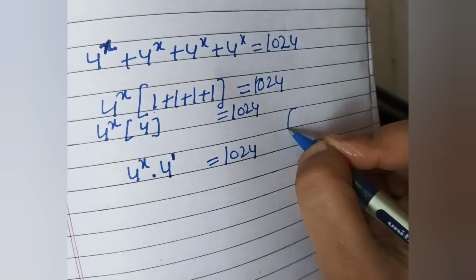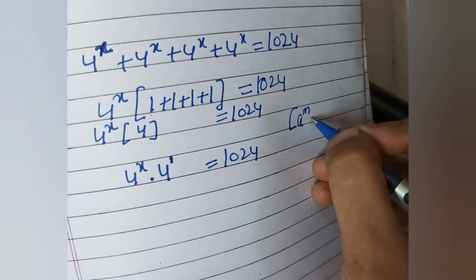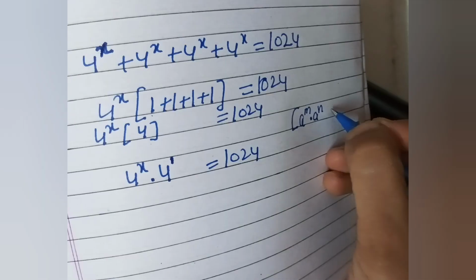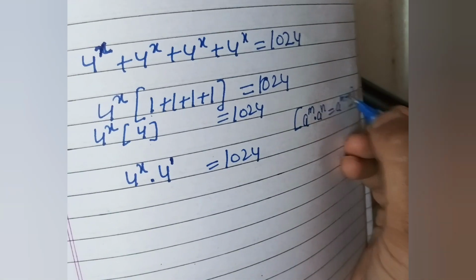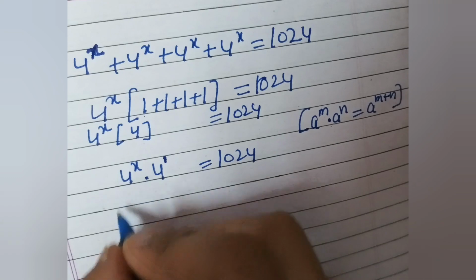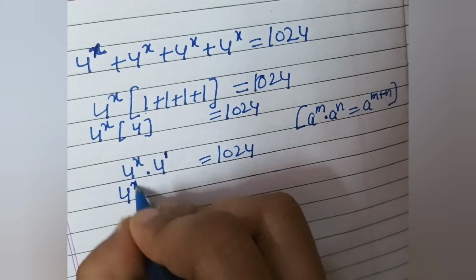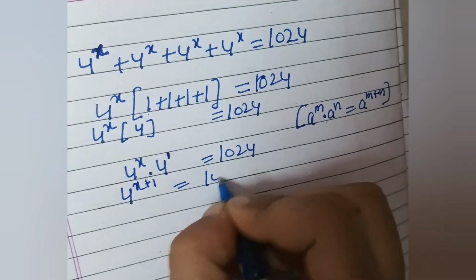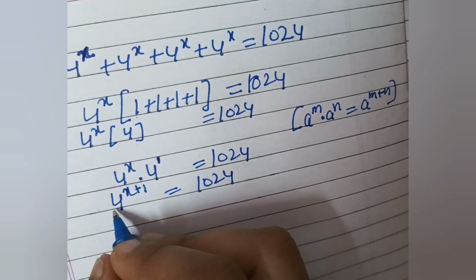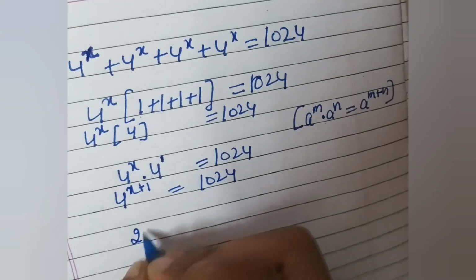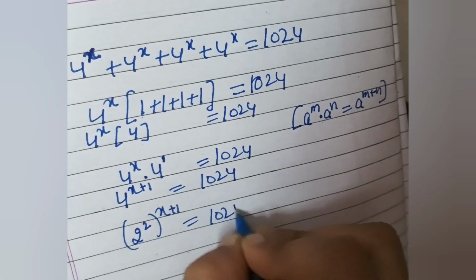Now here we can use a raised to power m into a raised to power n equals a raised to power m plus n. So we'll use this formula, and then it will become 4 to the power x into 4 to the power 1, which becomes 4 to the power x plus 1 equals 1024. Or we can write 4 as 2 raised to power 2, so 2 raised to power 2 into x plus 1 equals 1024.